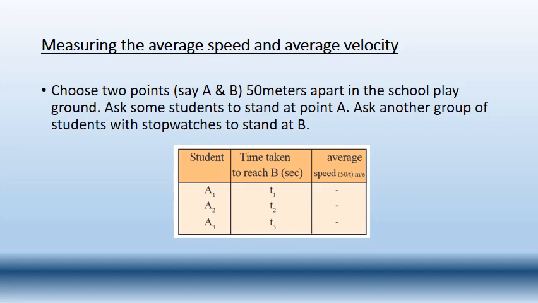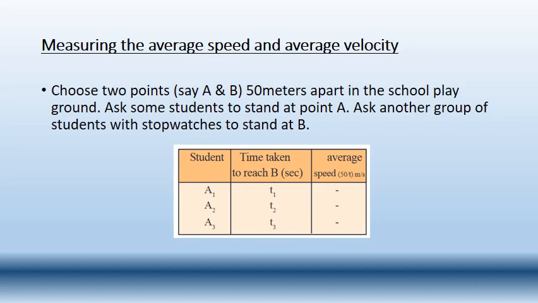One group of students is given the task of measuring the time taken by the students of the other group to travel from one point to the other. Say the students standing at point A will run from one point to the other.